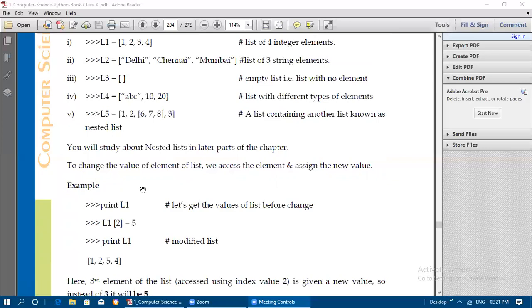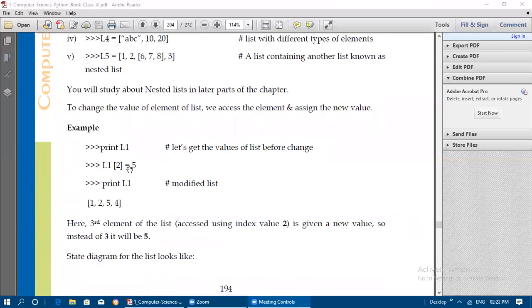So the modified list. The already existing list is going to be printed like 1 2 3 4 only. And after the changes, we have changed the value in place. So L1 of 2 got changed, so the value will be 1 2 5 4. The 3 is now changed to 5.